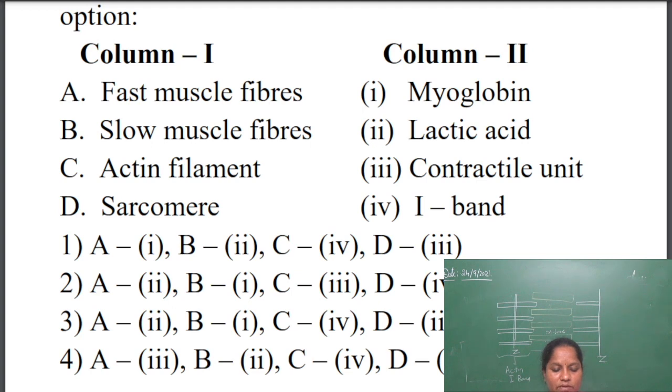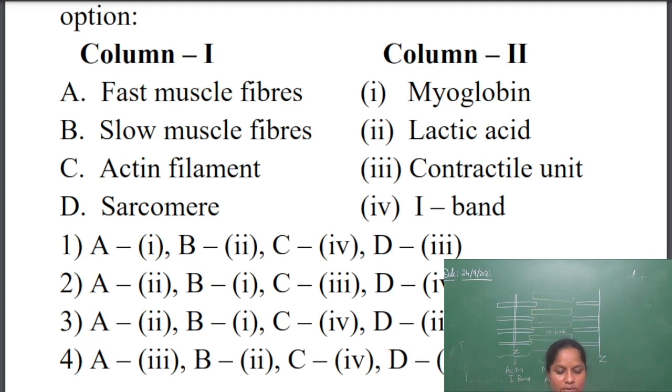Next we have to search for fast muscle fiber and slow muscle fiber. Fast muscle fiber will be lactic acid that is produced during anaerobic respiration, and slow muscle fiber will be myoglobin.